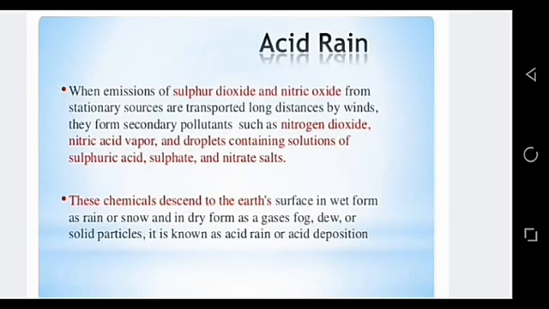Now, since we have discussed some of the major air pollutants like carbon monoxide, nitrogen oxides, ground level ozone, particulate matter, and some heavy metals, we will come across the word acid rain. Now, what is acid rain and how is it harmful for us? When pollutants of air such as sulfur dioxide and nitrogen dioxide react with water vapor present in the air, they form acids such as sulfuric acid and nitric acid.